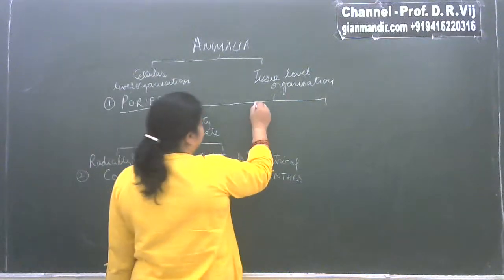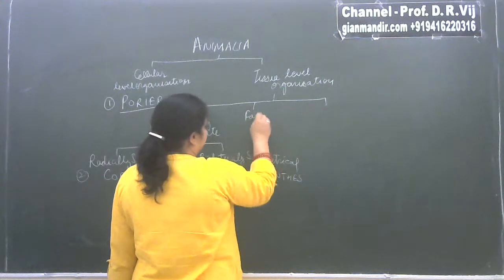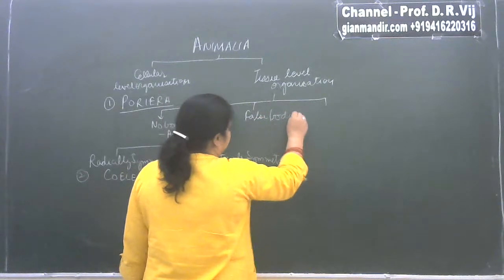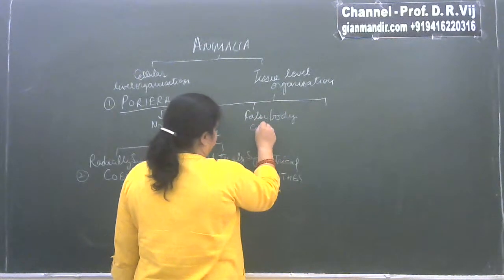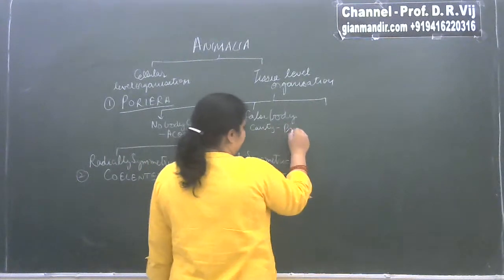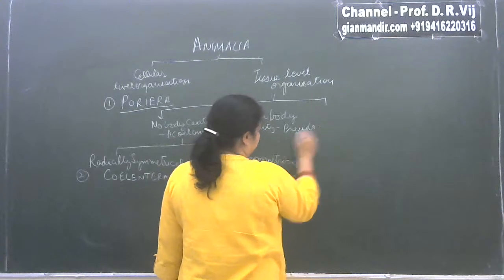Another group is those which have a false type of body cavity, and due to the false body cavity they are known as pseudocoelomate.